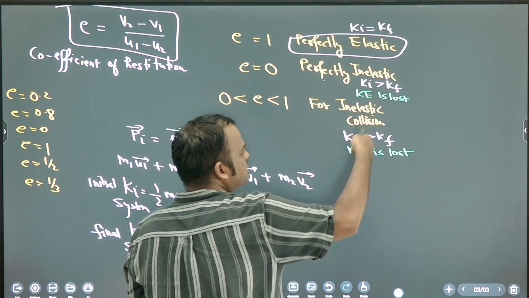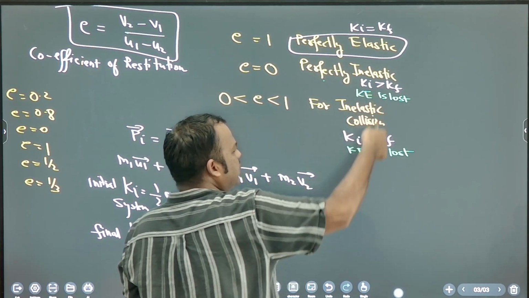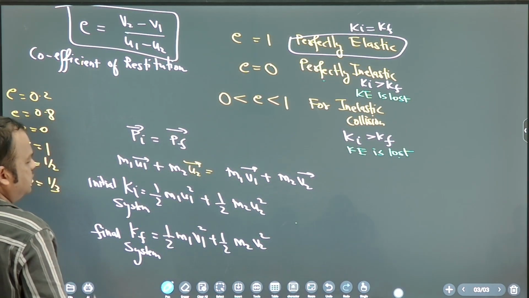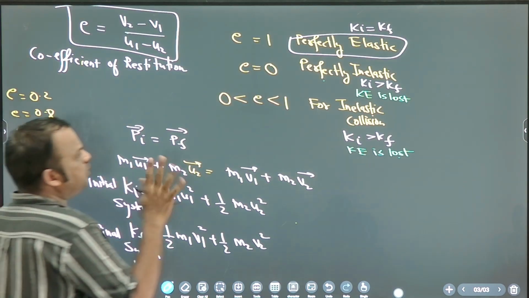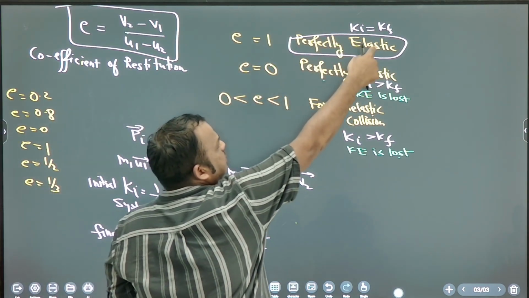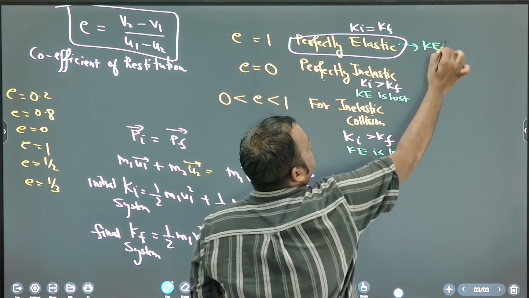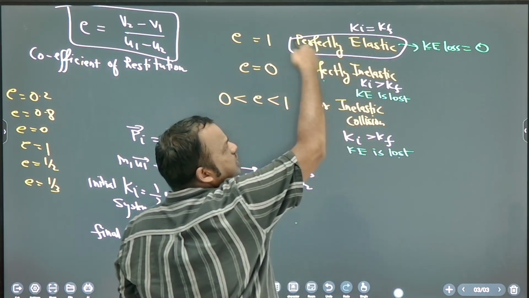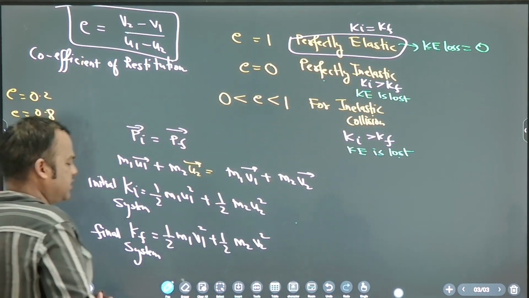Initial kinetic energy is more than final, because kinetic energy is lost. No kinetic energy is lost in perfectly elastic. Loss in kinetic energy is zero in perfectly elastic collision. Okay, fine.